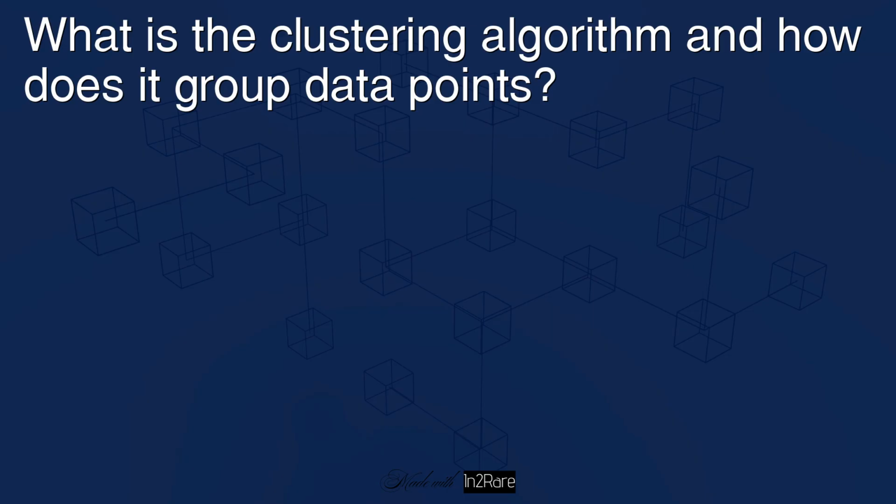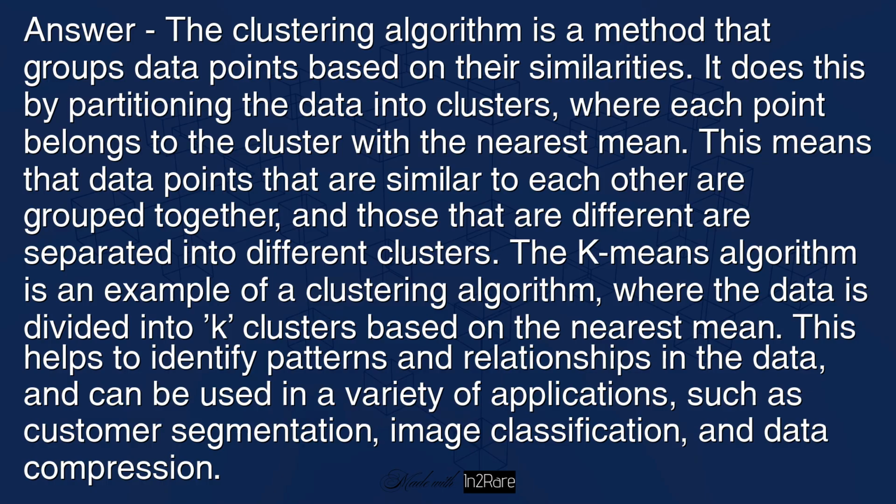What is the clustering algorithm and how does it group data points? Answer: the clustering algorithm is a method that groups data points based on their similarities. It does this by partitioning the data into clusters, where each point belongs to the cluster with the nearest mean. This means that data points that are similar to each other are grouped together, and those that are different are